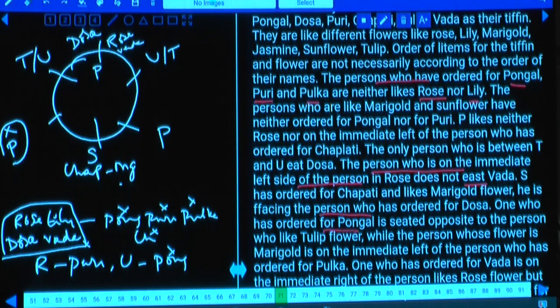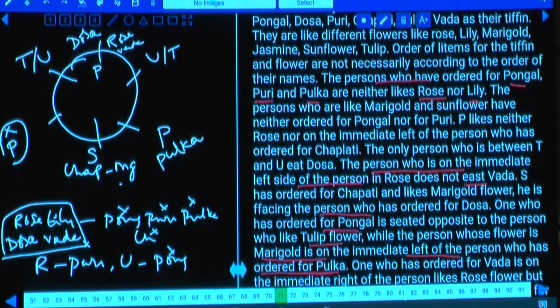One who has ordered for Pongal is seated opposite the one who likes tulip. Pongal and tulip must be opposite to each other, while the person marigold is immediate left of the person S. Marigold is to the immediate left of the person who has ordered for Pulka. Pulka will be here, isn't it? As Pulka is at this place, then tell me what is left over here.